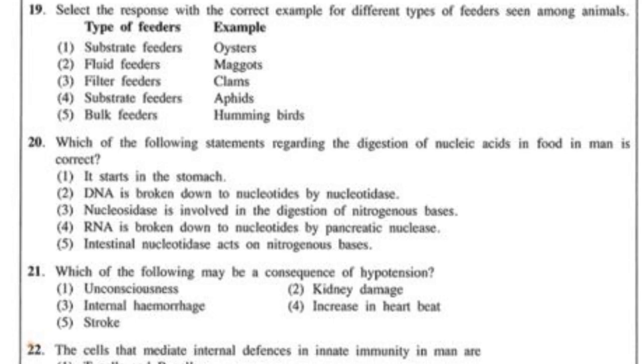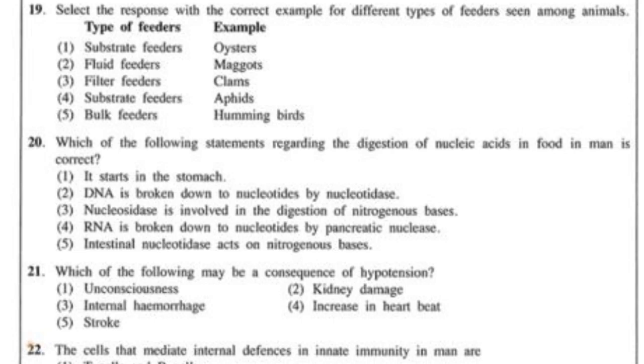20th question, which of the following statements regarding the digestion of nucleic acids in food in man is correct? So here there are some important points to know. You have to know that the digestion of carbohydrates starts in the mouth, the digestion of proteins will start in the stomach, and the digestion of nucleic acids and fats start in the small intestine.